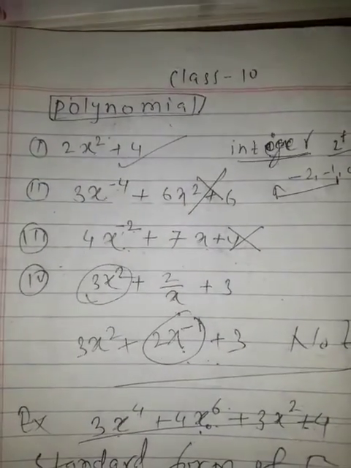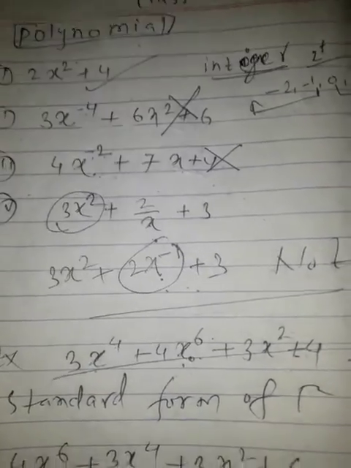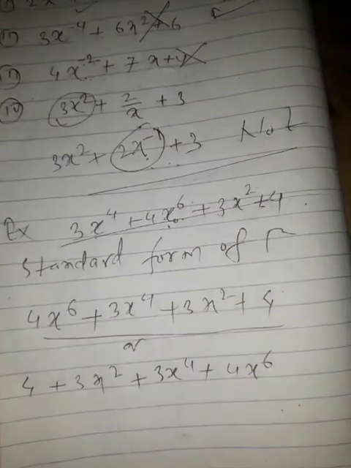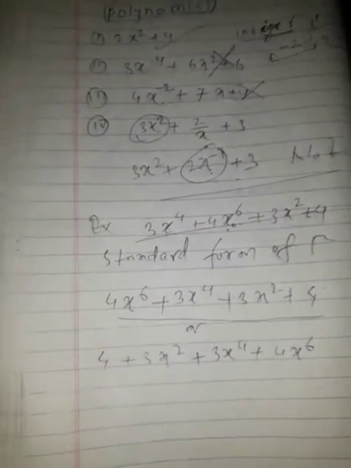By this much you have to understand the meaning of the polynomial, the degree of the polynomial, and the standard form of the polynomial. After that comes the algebra of the polynomial. Algebra of the polynomial means plus, minus, multiply, and divide. I think you know plus, minus, and multiplication well, so I am going to start here with the division.